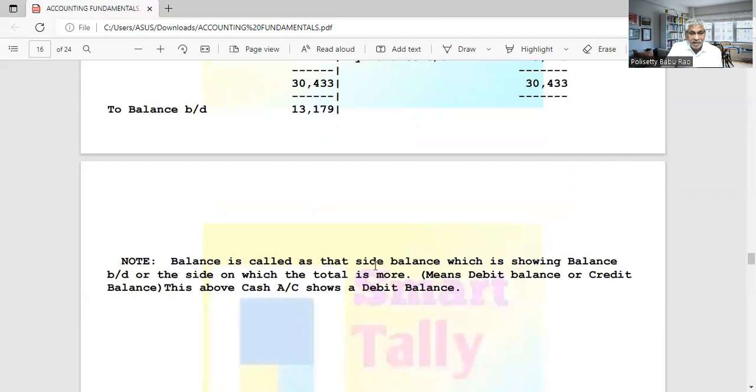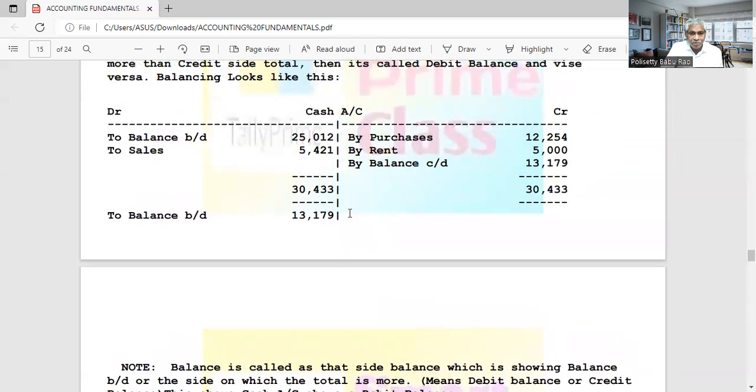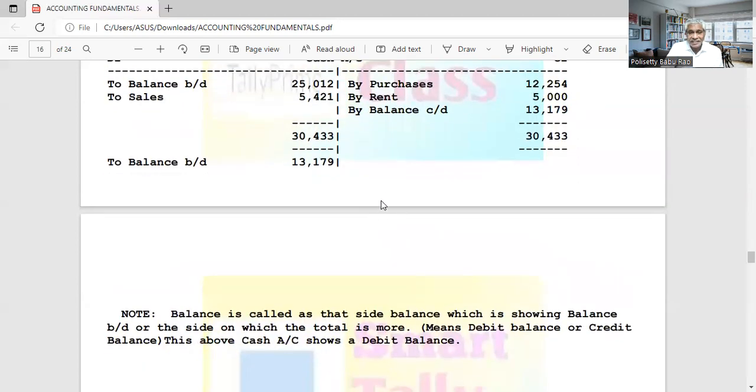See, the balance is called as that side balance which is showing balance brought down, or the side on which the total is more, meaning debit balance or credit balance. If the balance brought down is on the debit side, it is called debit balance. If the balance brought down is on the credit side, it is called credit balance. So the above cash account is showing a debit balance. Cash account always shows a debit balance. Purchase account, debit balance. Sales account, credit balance. Purchase returns, credit balance. Sales returns, debit balance. Like that we will show.